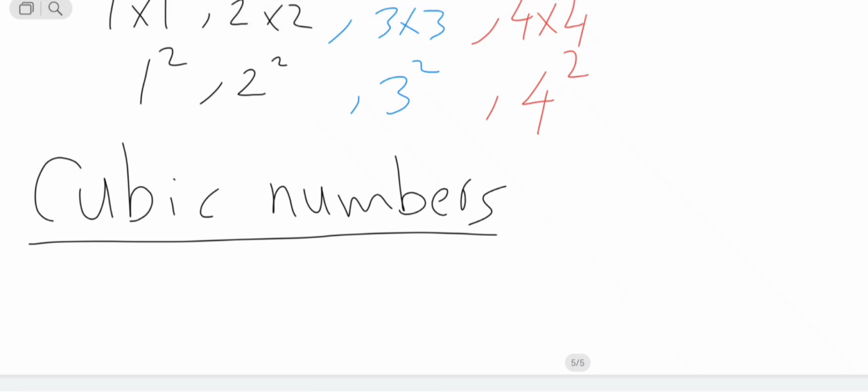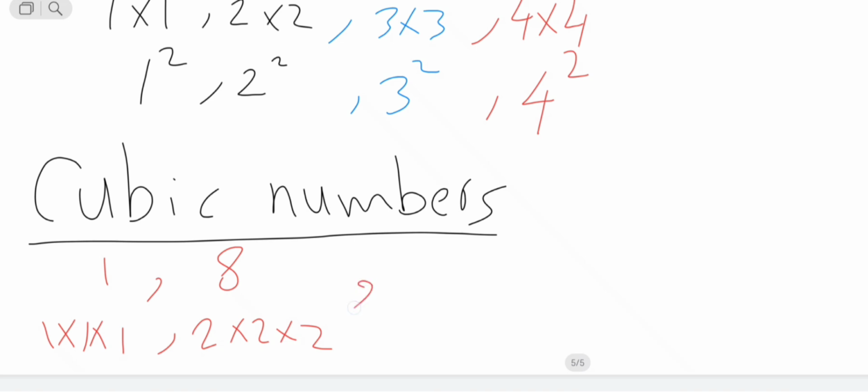But in a cubic number, if the same number, for example 1, so 1 multiplied 3 times equals 1. So the next cubic number is 8. Why? Because 2 times 2 times 2, because we multiply the same number 3 times, equals 8, and 2 times 2 is 4, times 2 is 8.